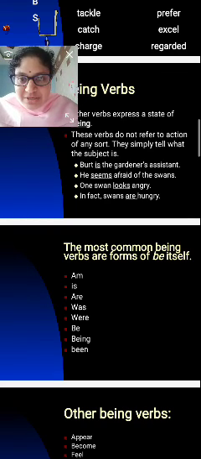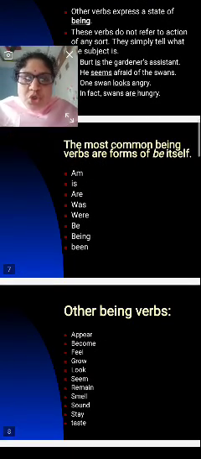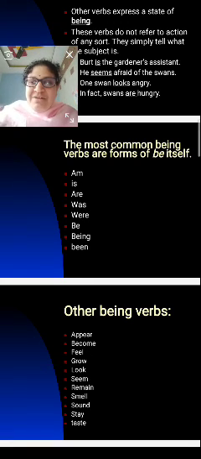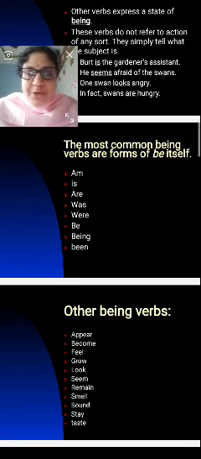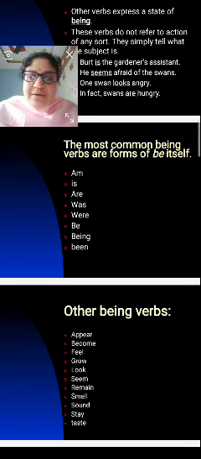So are comes under the subject. Yes. The most common being verbs are forms of be itself. Am, is, are, was, were, be, being, been.